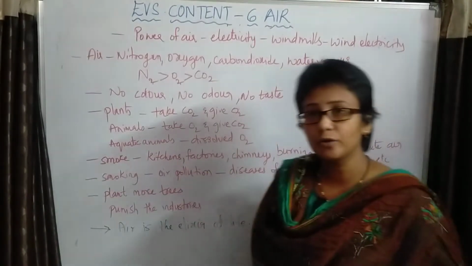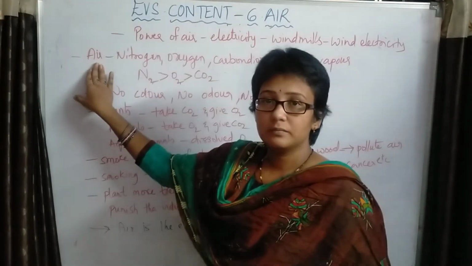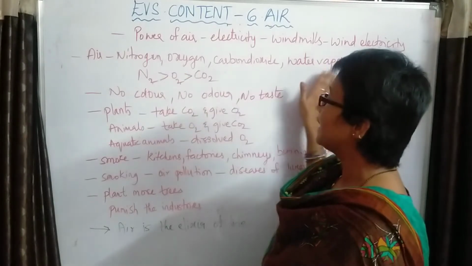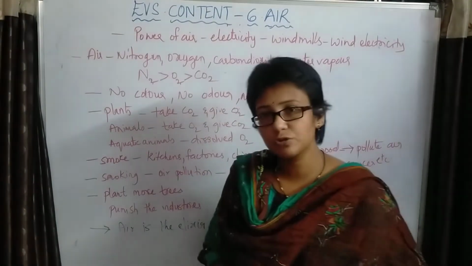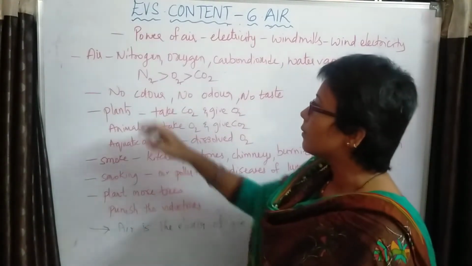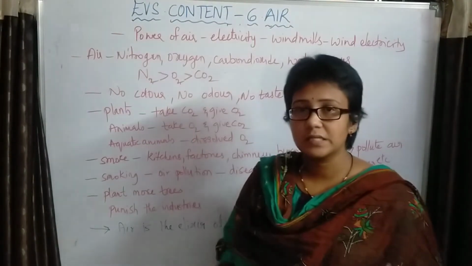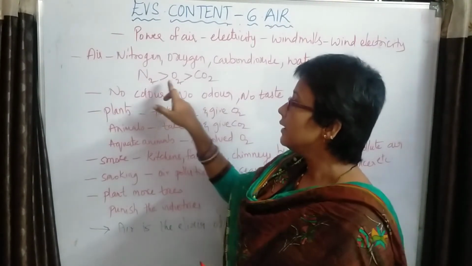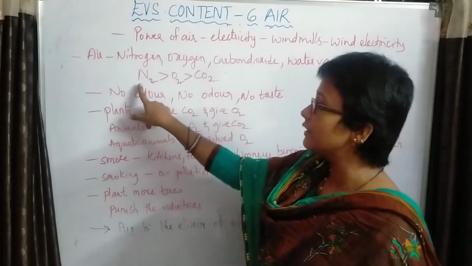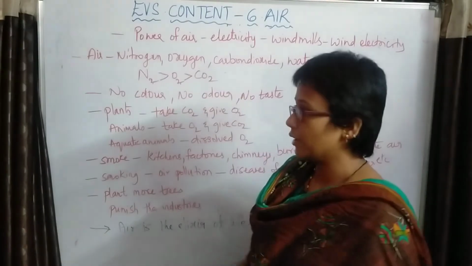And just now in the starting of the video we have discussed that air consists of some gases. So what are the gases? Nitrogen, oxygen, carbon dioxide and water vapor, and some more gases are also present in minute quantities, in very small amounts. So most probably we find these types of gases. So what is the composition of these? Nitrogen is more in the air compared to oxygen and carbon dioxide. So nitrogen content will be more in the air. Next comes the oxygen and next comes the carbon dioxide.